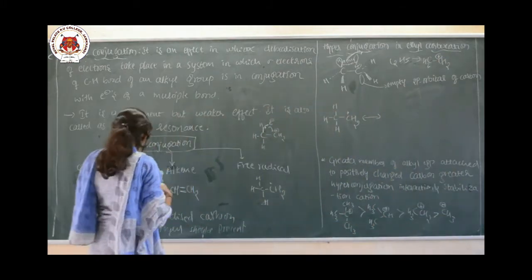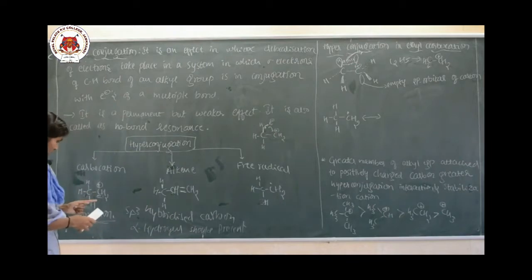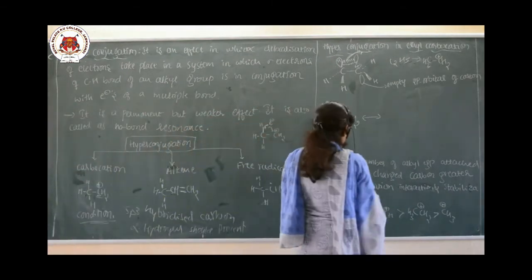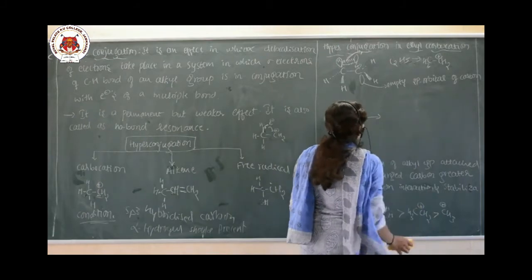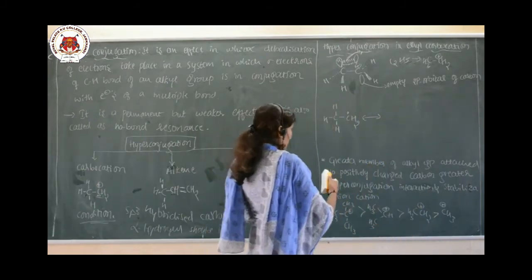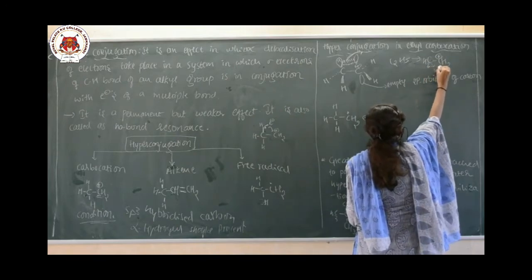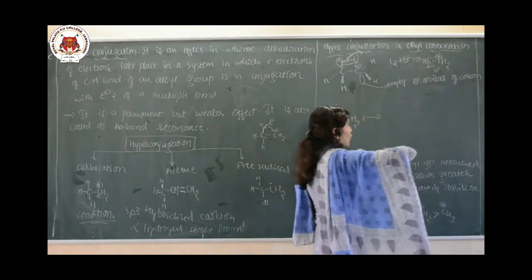Just now what we said here, carbocation, that is CH2, carbon carrying the positive charge, and the CH3 group is attached here. So here CH3, as per the condition, is an sp3 hybridized carbon, and it has the alpha hydrogen also.